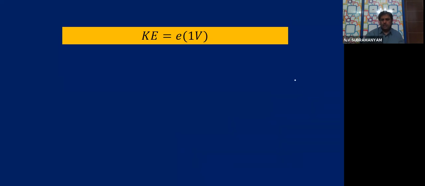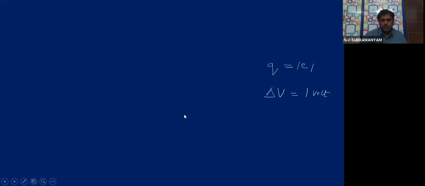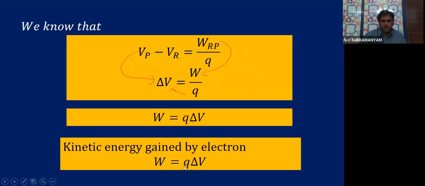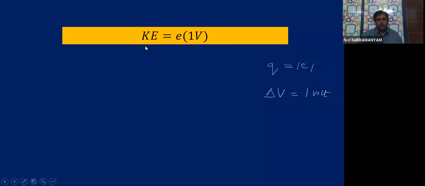If you see carefully, the charge which is moving is Q. That is nothing but the electron charge. Let us take it as mod. Then delta V is the potential difference. How many volts have we taken? 1 volt. So in our earlier formula, this Q is e, delta V is 1 volt. So I substituted: KE is equal to e into 1 volt.